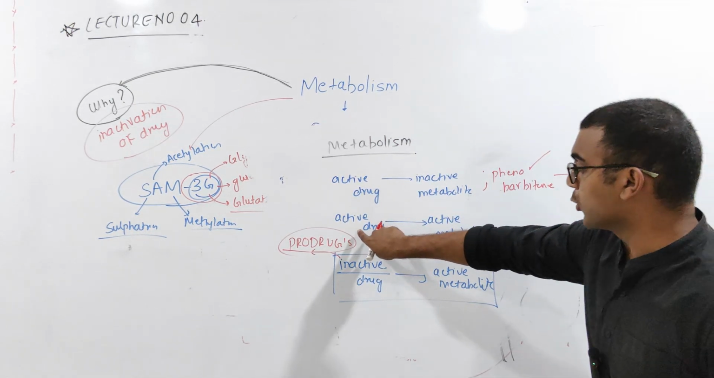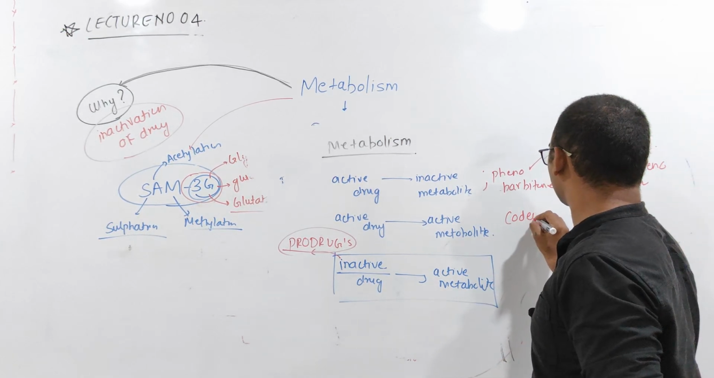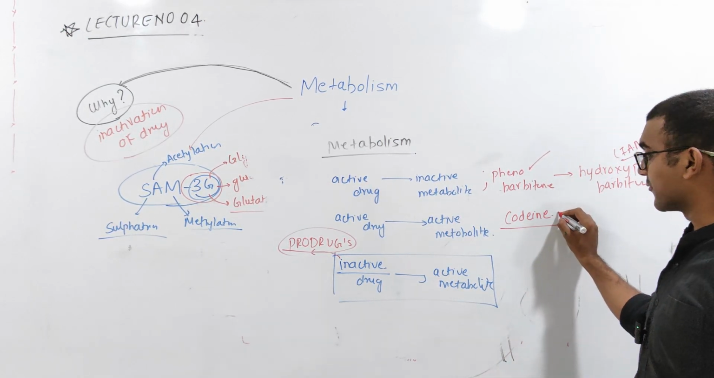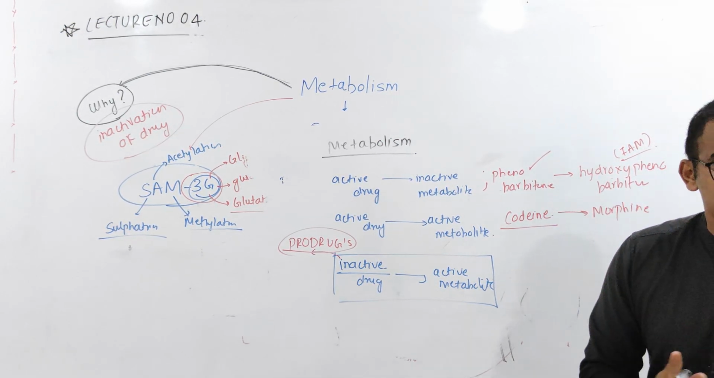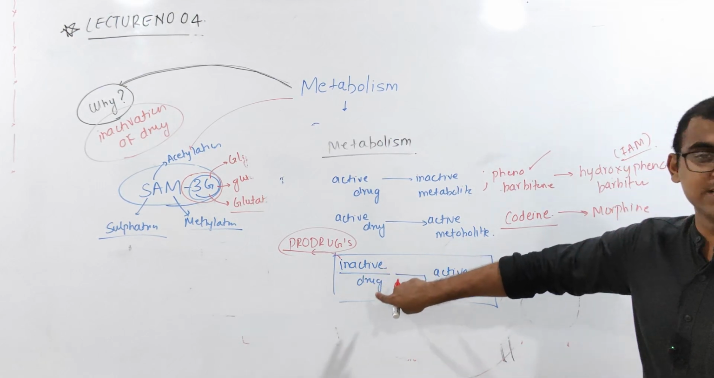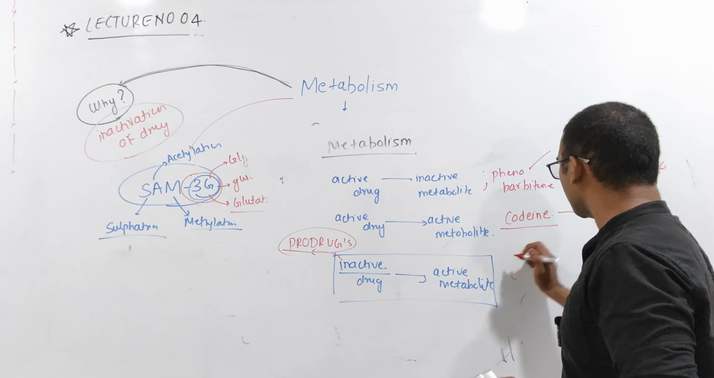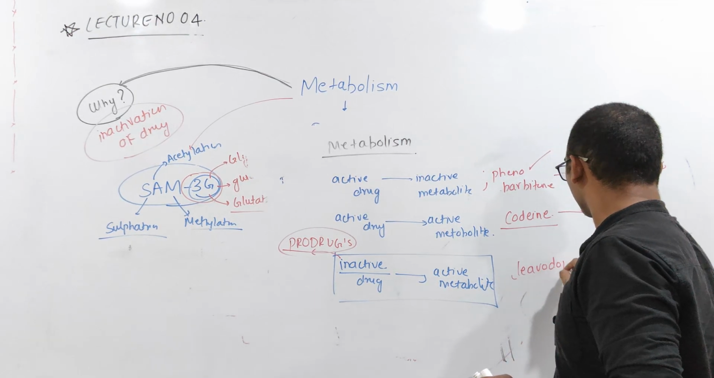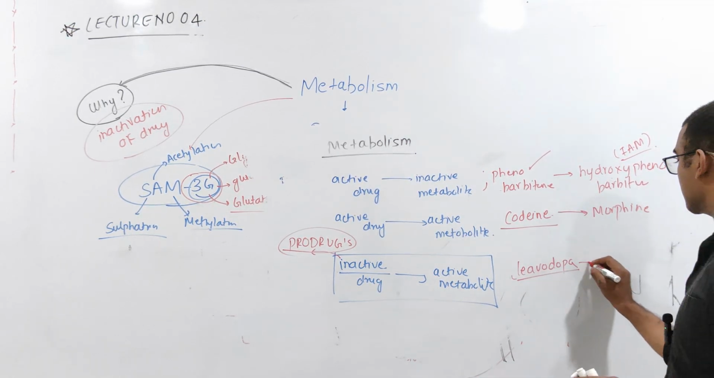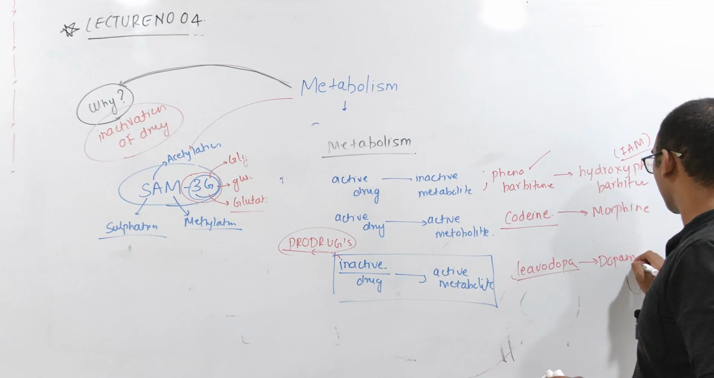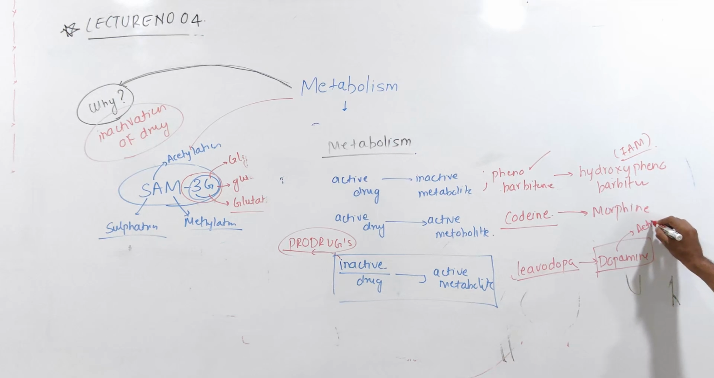Now there are some drugs which are active, and after metabolism they convert to an active metabolite. For example, your codeine, after metabolism, is going to turn into morphine. Now there are some drugs which are inactive drugs. For example, your carbidopa, you know, carbidopa will talk about levodopa. This is an inactive drug. Initially it won't have any activity, but after metabolism, this will become dopamine, and this dopamine will have the pharmacological action.